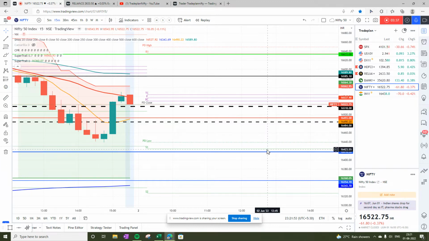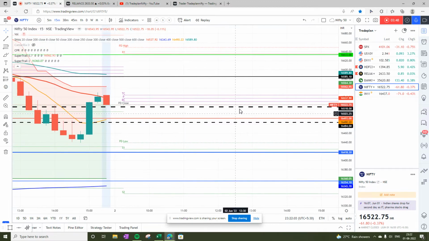With that in mind, SGX is already at 16437, which is just above S1, and previous day's low, and just above my blue magical line. So if tomorrow SGX maintains this kind of open, which is below pivot, then the idea is sell on rise in the zone of 16440 to pivot, which is at 16534, with a stop loss just above 16582 for a target of 16350.